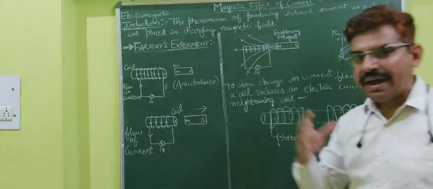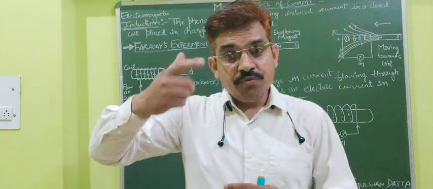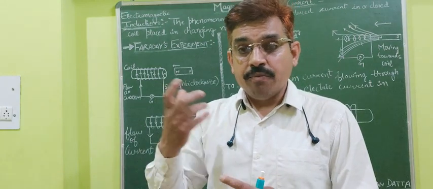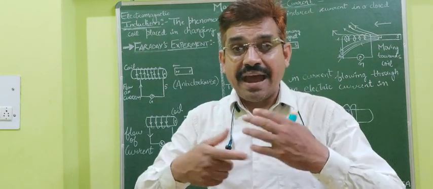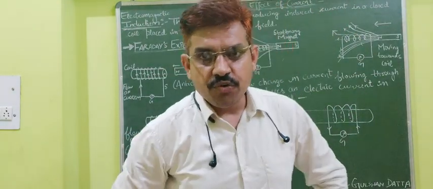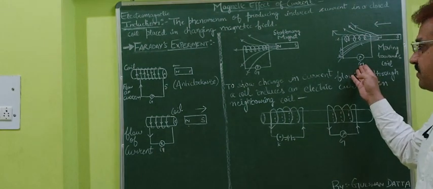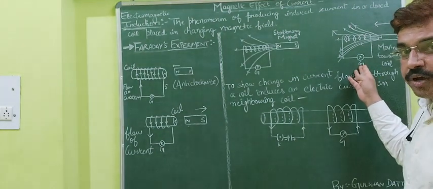I am just saying that magnetic field lines will increase. When I move the magnet, what will happen? Field lines will change. So what is the meaning of field line? It means that the magnet's field lines are going to be increased. So if they are going to be increased, in that case definitely the galvanometer gives the deflection because current will be there.